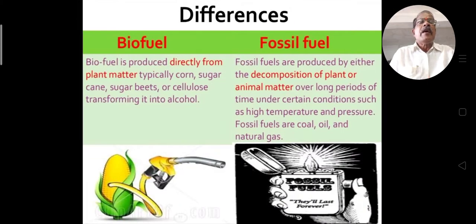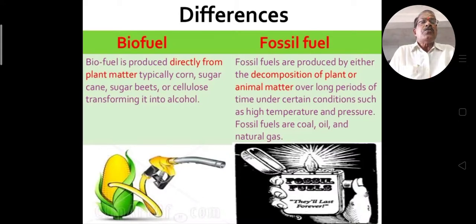And what is the difference between biofuel and fossil fuel? Biofuel is produced directly from plant matter, typically corn, sugarcane, sugar beets or cellulose, transforming it into alcohol, ethanol or methanol.